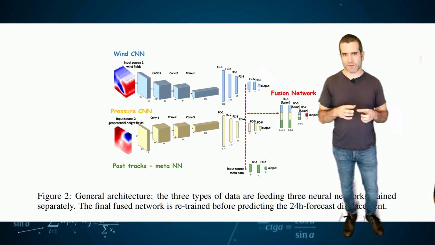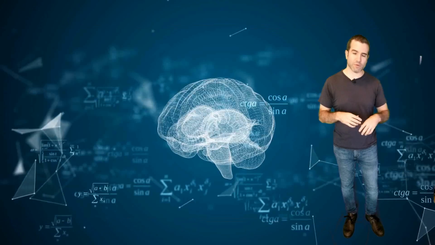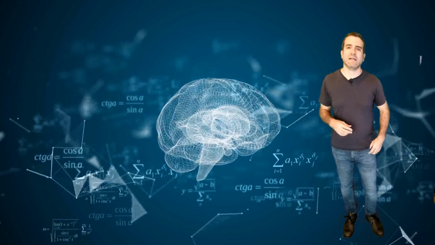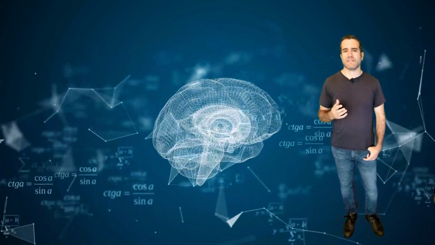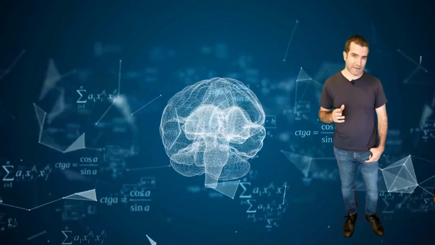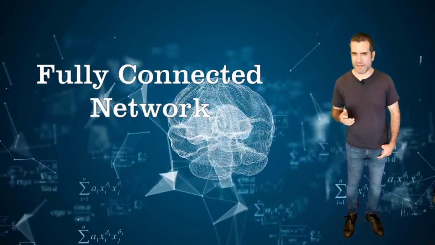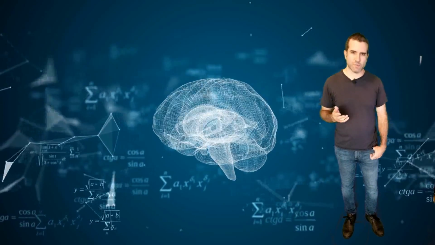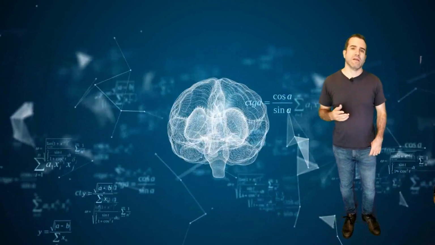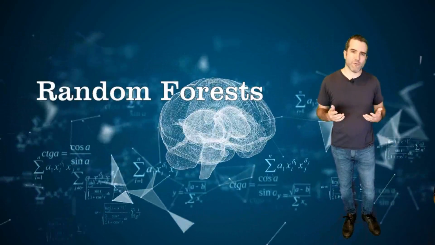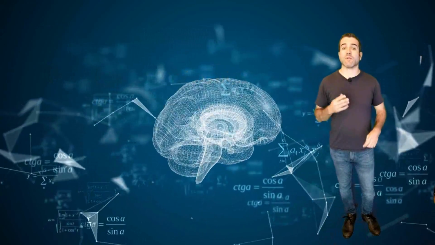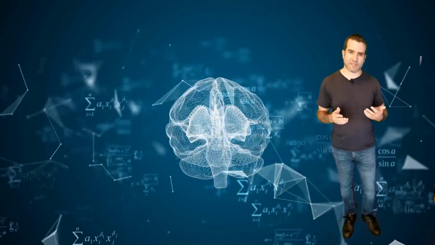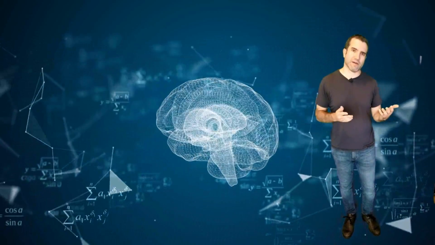We don't have to just look at this 25 by 25 pixel box around the storm, but we can bring in the full globe and all the variables that are available in the reanalysis 2 set. Now third, this will let us take that encoded data and feed it through several different types of algorithms. We could use a simple fully connected network that pulls together this data along with track data and perhaps some other sources as well. Or we could even swap out that fully connected network for a random forest or a support vector machine. We have a lot of flexibility here now since we're no longer working with spatial data, which is something that we would want to use a convolutional neural network for.